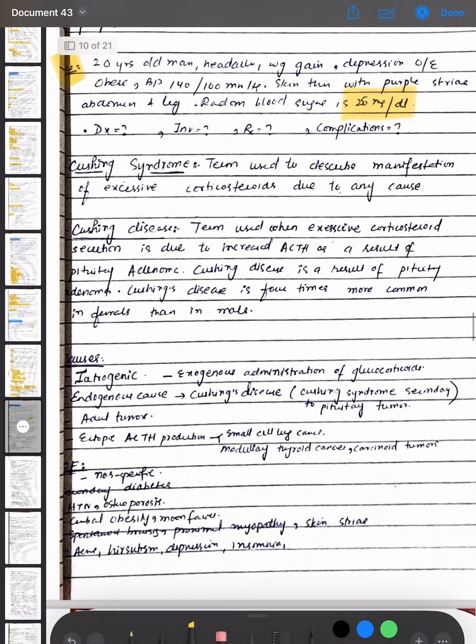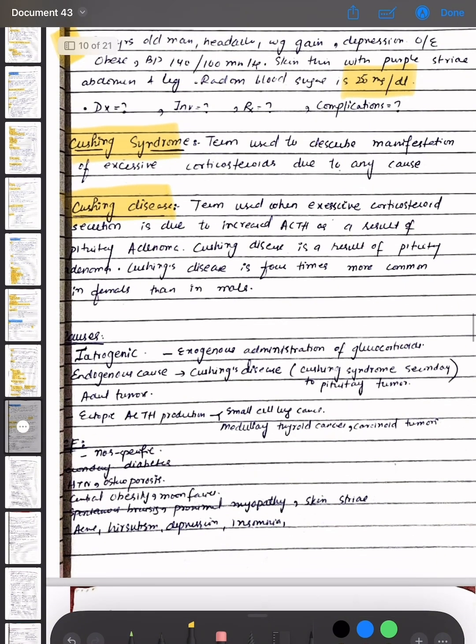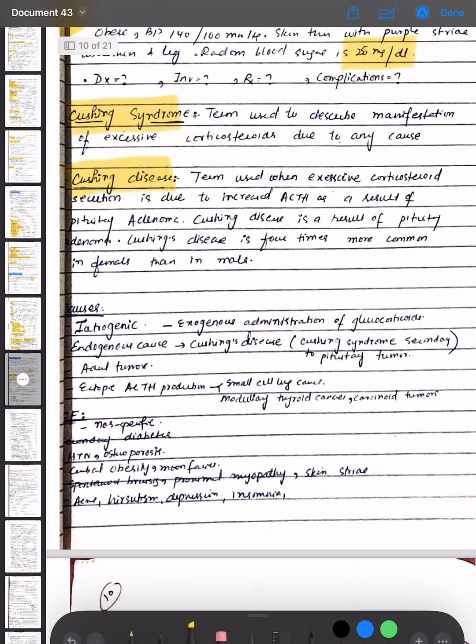So what is Cushing syndrome? It is a term used to describe manifestations of excessive corticosteroid due to any cause. Cushing disease is the term used when excessive corticosteroid secretion is due to increased ACTH as a result of pituitary adenoma. Cushing's disease is 4 times more common in females than males.